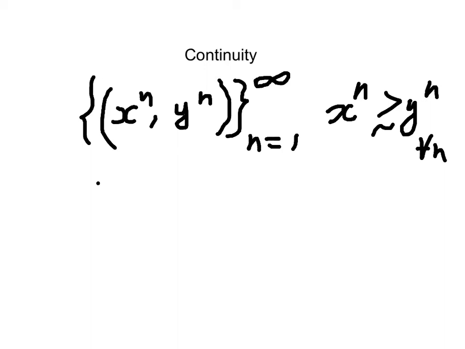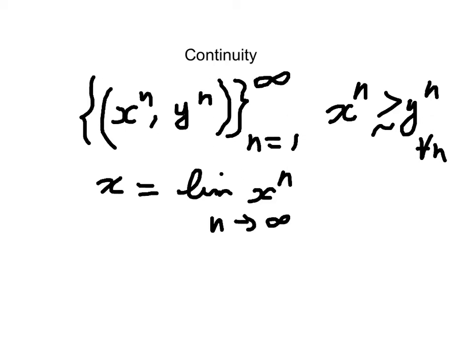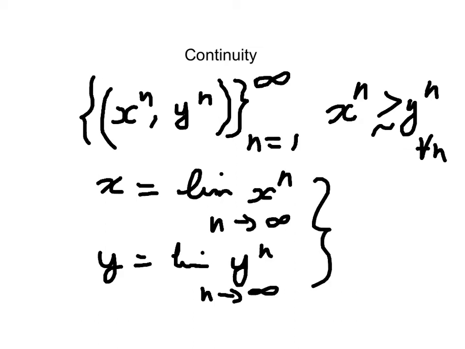So if we consider the bundle X, and this bundle is the limit bundle of x of n as n approaches infinity, and y is the limit bundle for y as n approaches infinity, then if the preference relation that we have here is continuous, then we must have x at least as good as y.